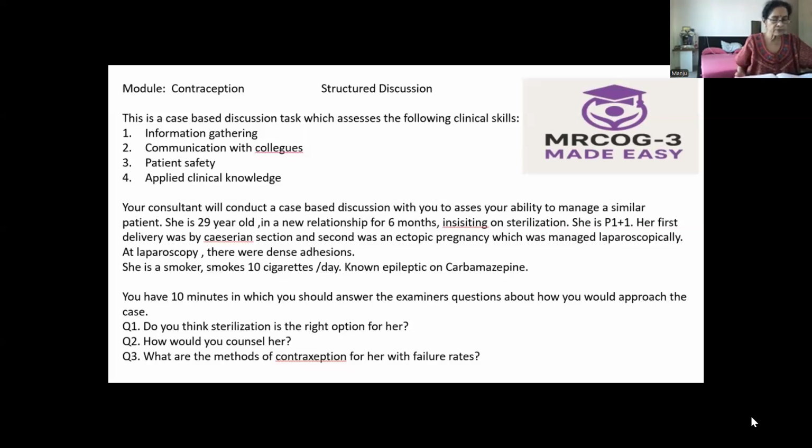Then we will advise her to continue her anti-epileptic drugs during insertion, because when we do the insertion, the cervical dilatation causes seizures. So we have to advise that she needs to continue the medication. We should not stop it. Then follow up after the insertion. We have to ask her to come after the first period to check for the threads.